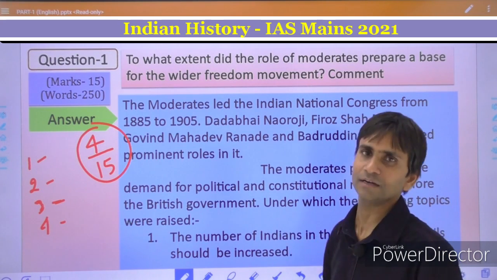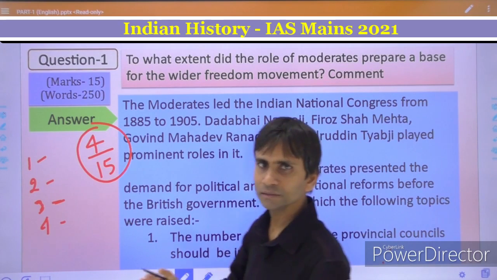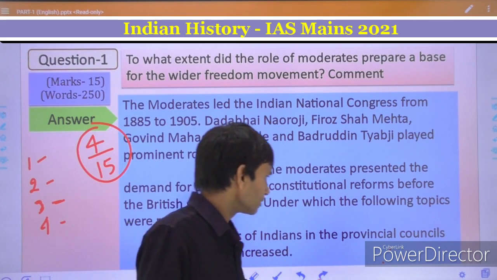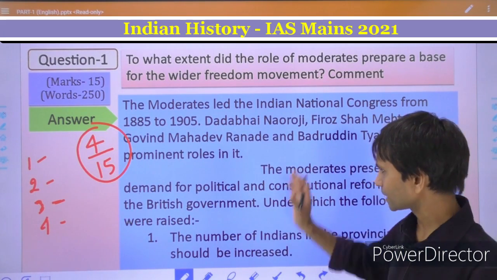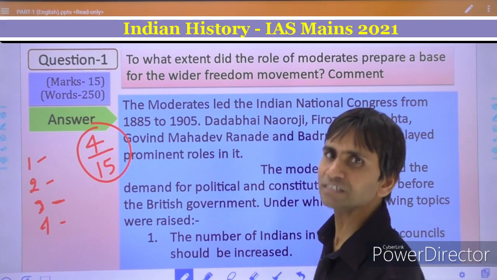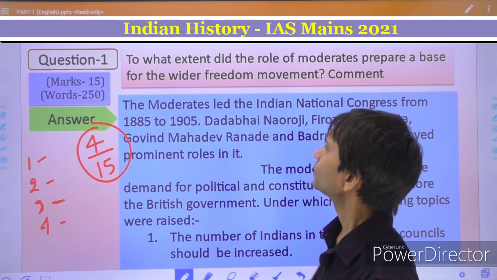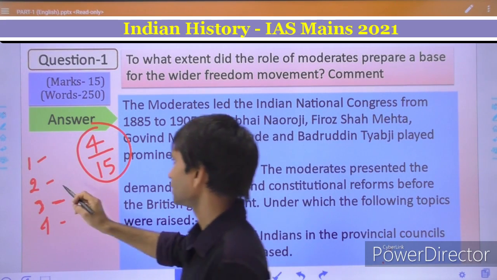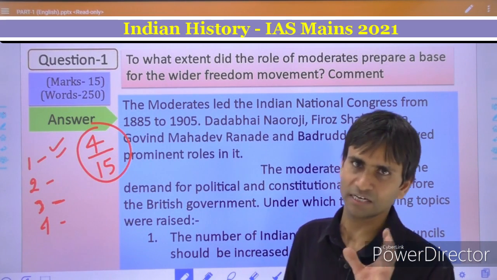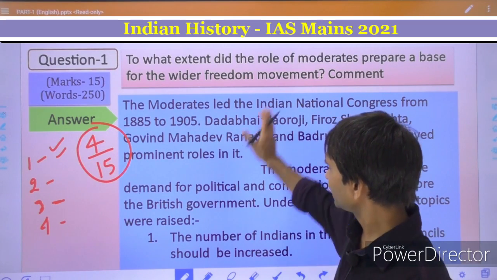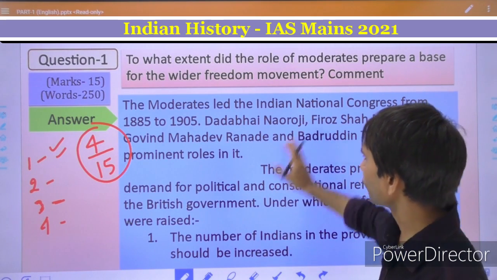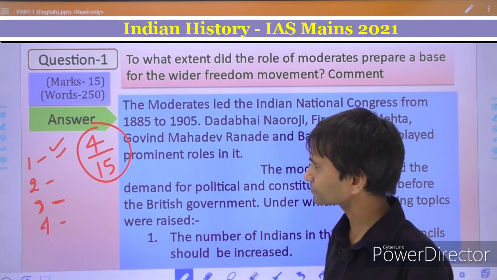But in this answer, I have found nothing according to the demand. So definitely it is a poor answer. So after evaluating, I will return the answer to that candidate and I will also suggest to him how to write the answer. First of all, you must write some introduction about the moderates. Here the candidate has made an effort to explain something about them, so it may be acceptable to some limit.